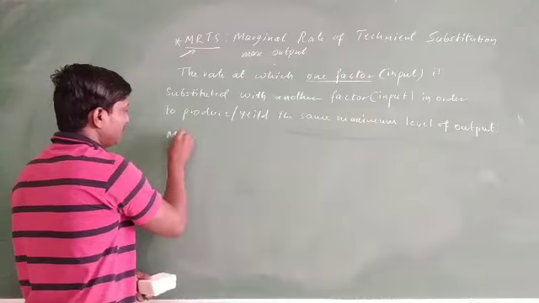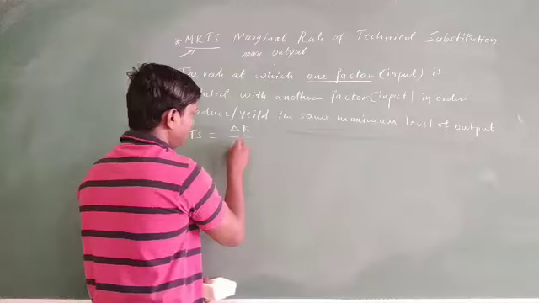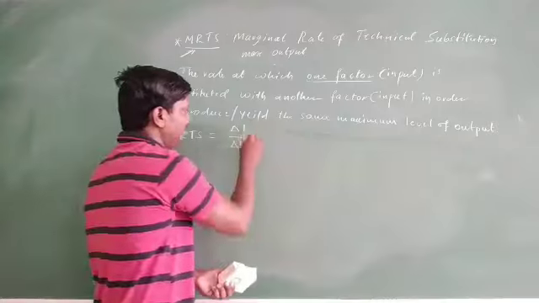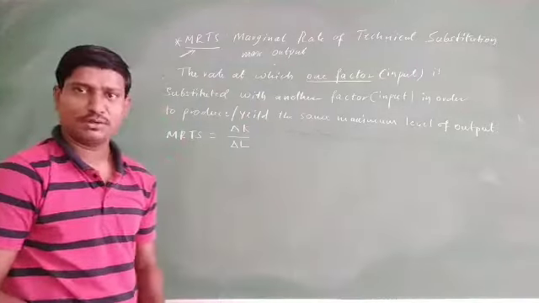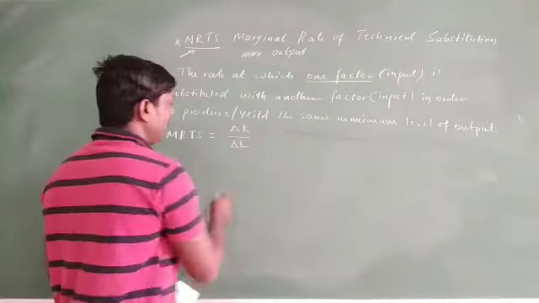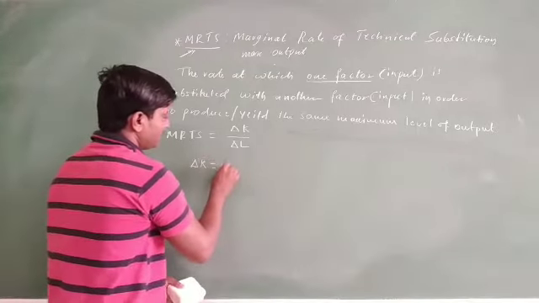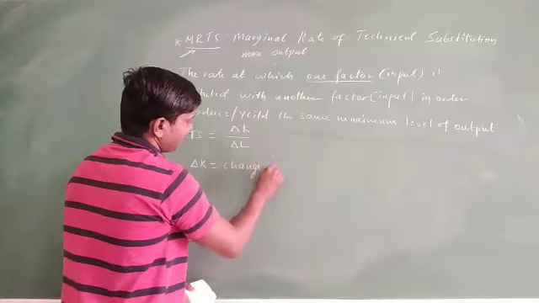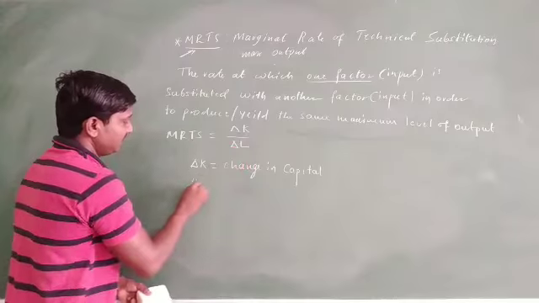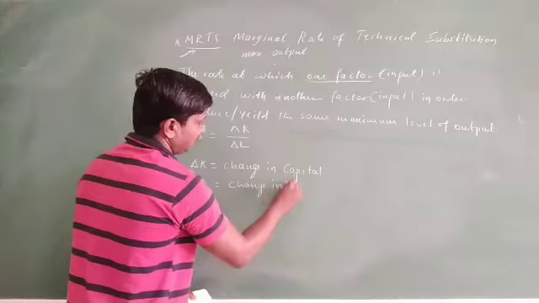MRTS is equal to delta K divided by delta L. Here I have taken two inputs: one input is capital, the other is labor. Any two inputs you can take, but in this example I have taken two inputs, labor and capital. Here delta K means change in capital, whereas delta L indicates change in labor.